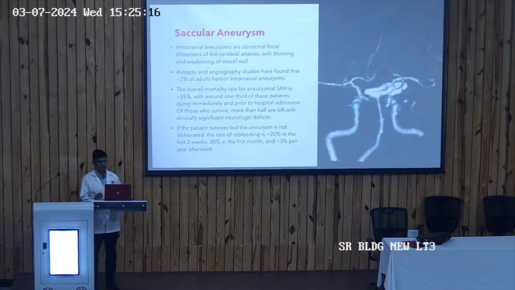Now a few words regarding the saccular aneurysm. So what are aneurysms? The saccular aneurysms are abnormal focal dilatations of the cerebral arteries with thinning and weakness of the vessel wall. So due to the development of this aneurysm, the vessel wall becomes thin and weak. Whenever pressure is put on these aneurysms, there may be a possibility of rupture, which leads to subarachnoid hemorrhage.